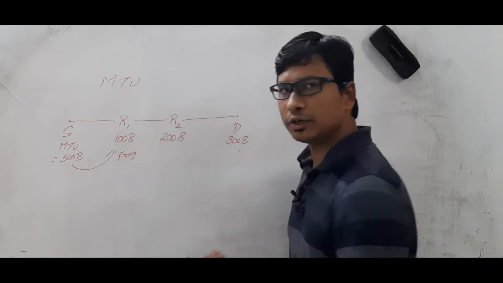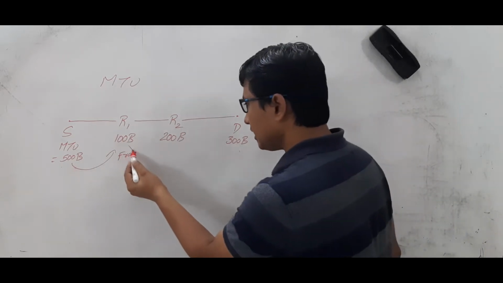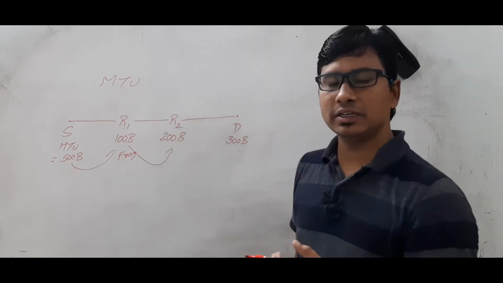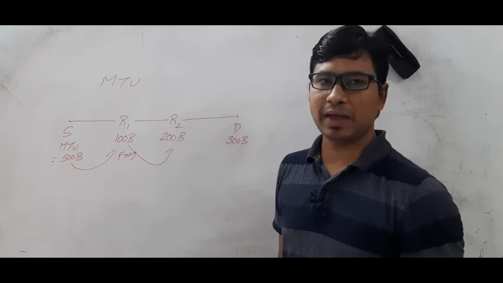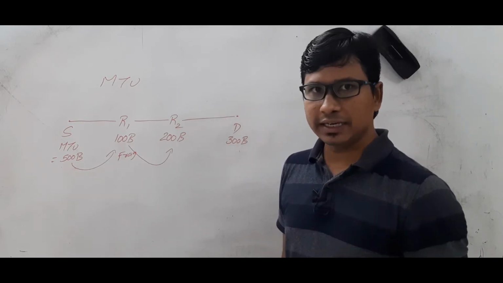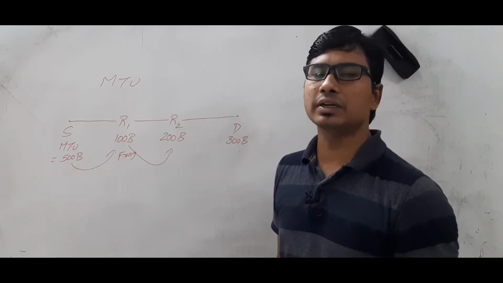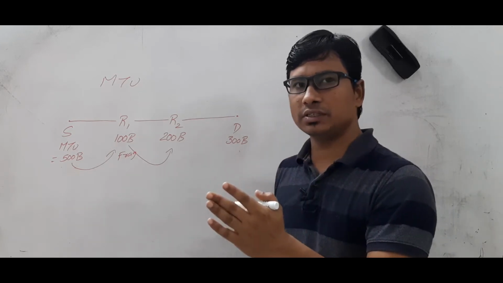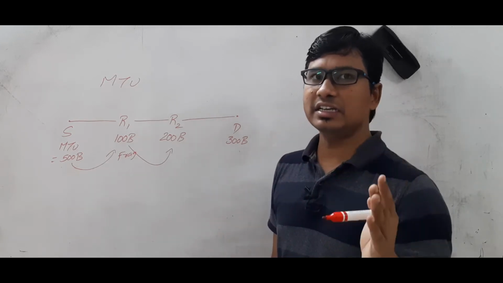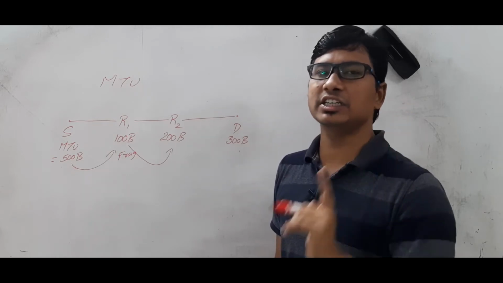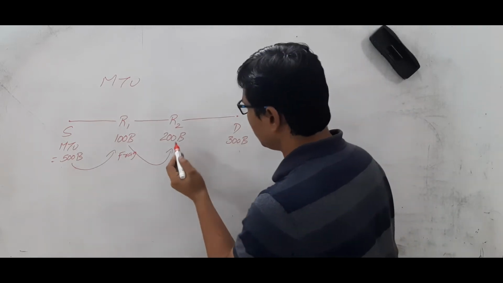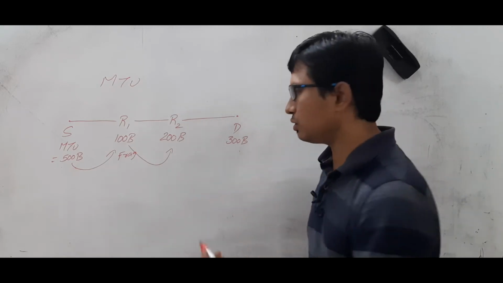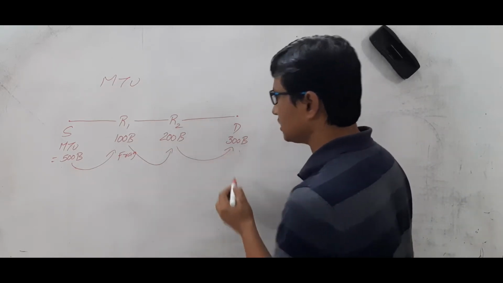So it will make it into multiple packets and then send them to router R2. Now router R2's maximum transmission unit is 200 bytes. Will it reassemble? No, it will not. Why? The fragmentation will be done at the intermediate routers and the reassembly will be done at the destination only. So router R2 will forward the 100 byte packets only to the destination.